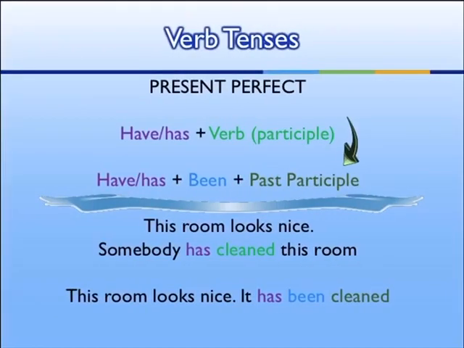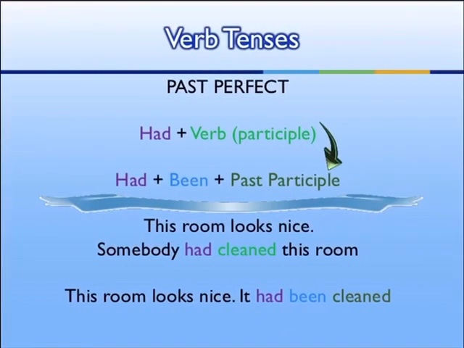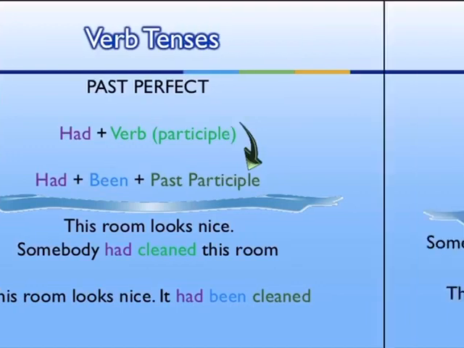Present perfect: have, has plus the verb in the participle; have, has plus been plus past participle. This room looks nice. Somebody has cleaned this room. This room looks nice. It has been cleaned. Past perfect: had plus past participle. This room looked nice. It had been cleaned.